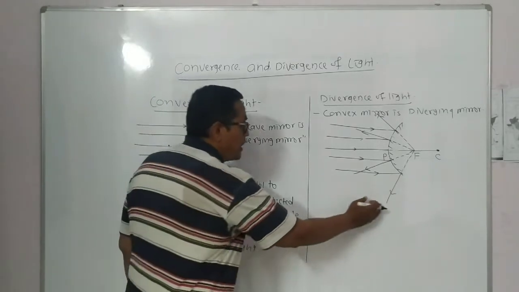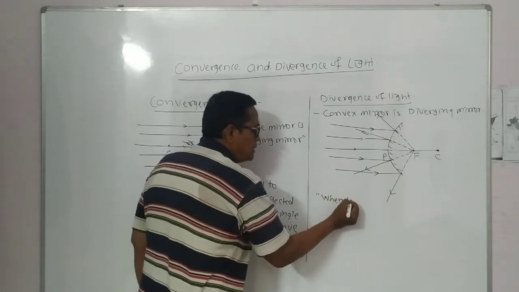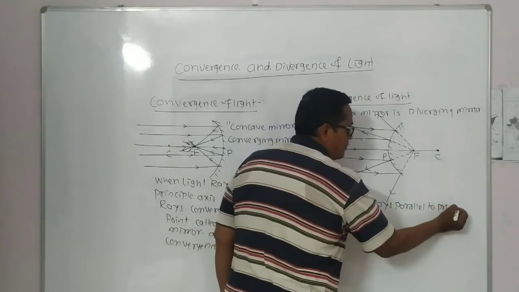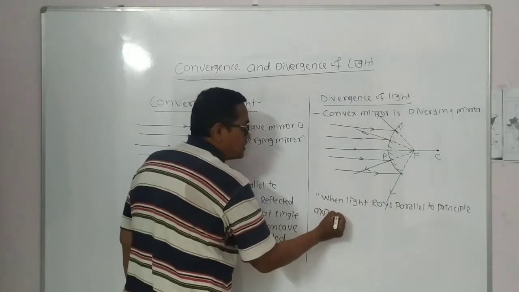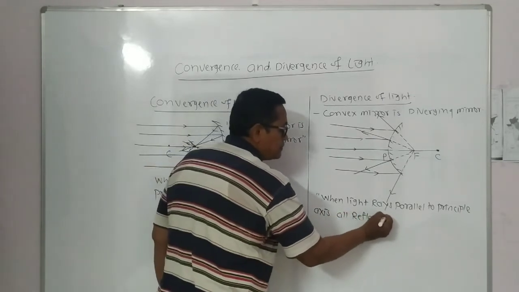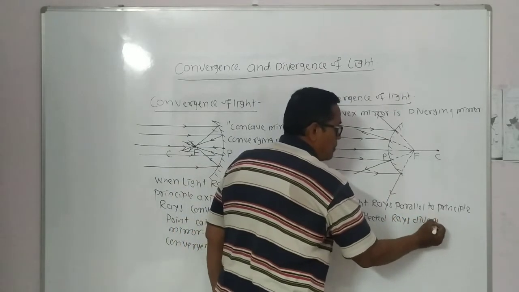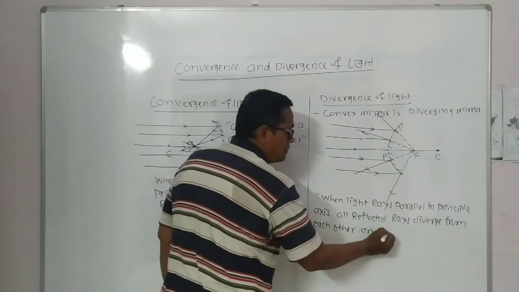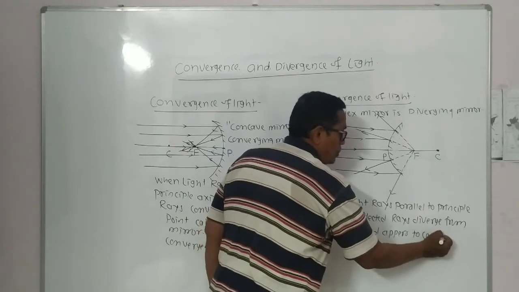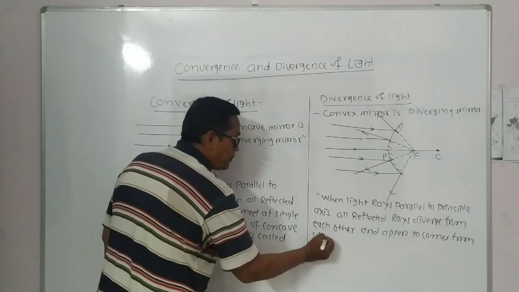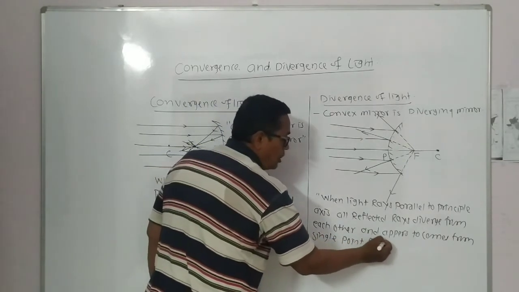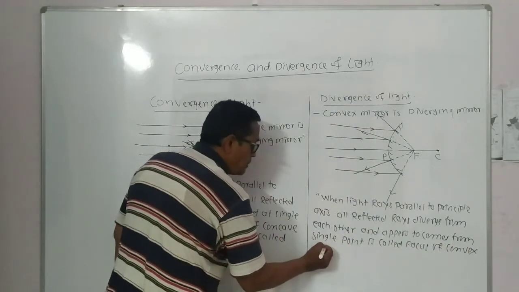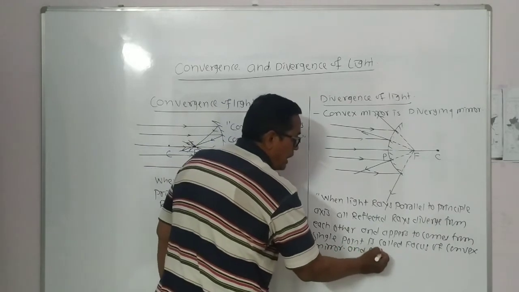Then what is the definition of divergence of light? When light rays parallel to principal axis are reflected, the reflected rays diverge from each other and appear to come from a single point, called the focus of convex mirror, and this is called divergence of light.